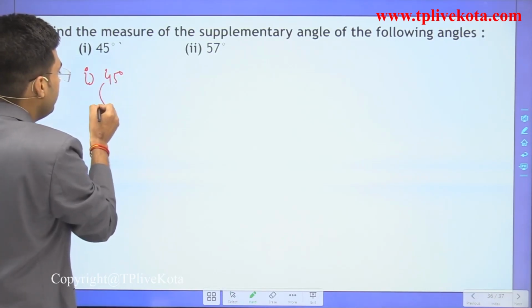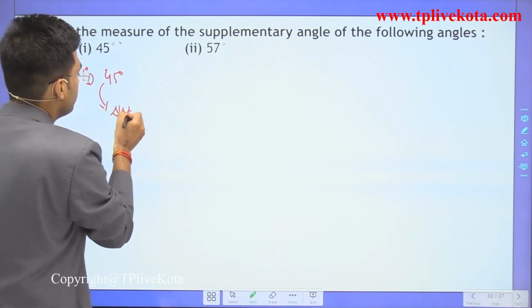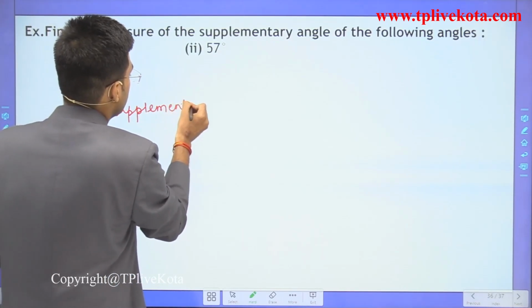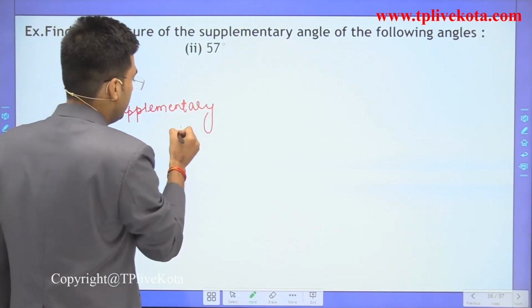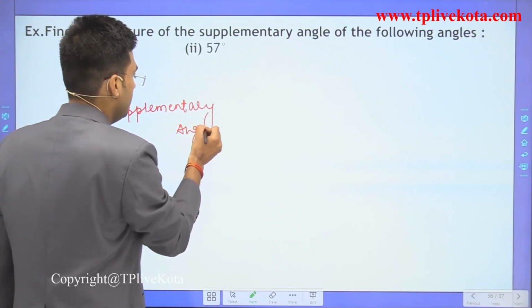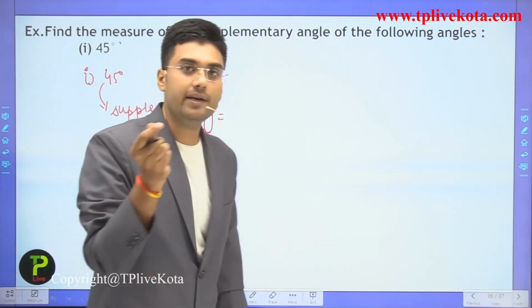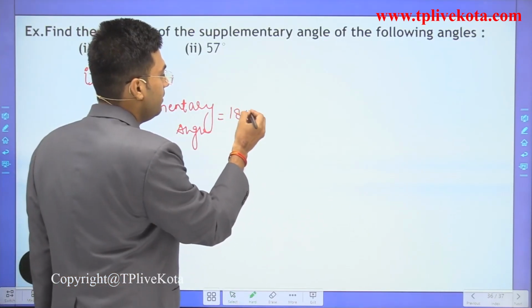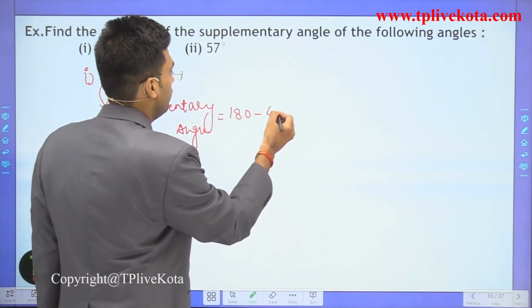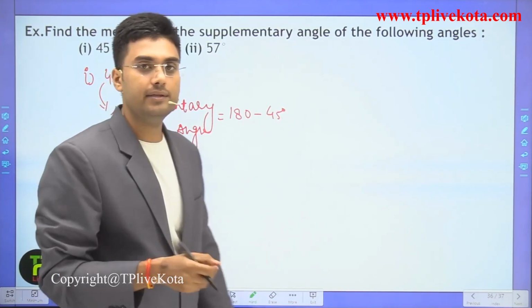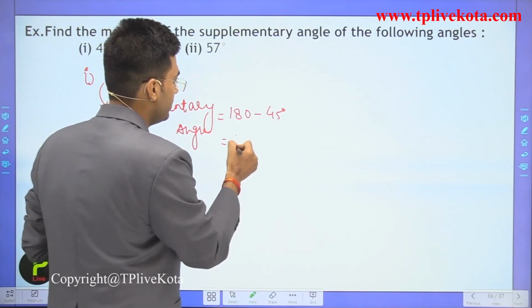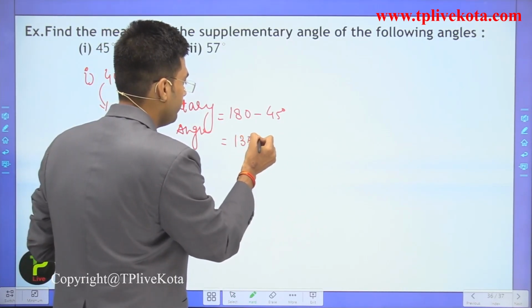We have to find the supplementary angle, and we can find the supplementary angle of a given angle as 180 minus 45 degrees. When we solve this, it is equal to 135 degrees.